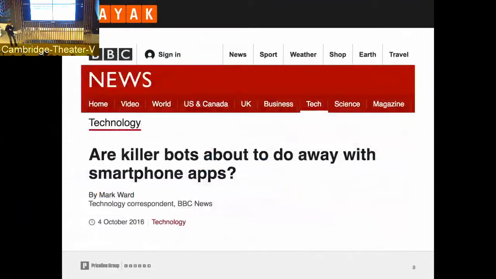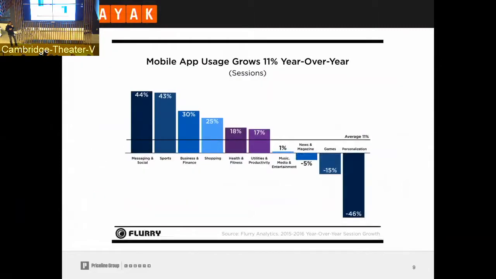So there were the first questions and the first people asking, so this is BBC, so mainstream media from October 2016 saying, are killer bots about to do away with smartphone apps? Is anyone going to have their own smartphone app or will it just be a bot inside somebody else's app? And there is some more data that may back that theory, which is here the mobile app usage growth year over year that shows that basically not only, but the highest growth in app downloads right now is with messaging and social apps, followed by here sports, business, and so on, up to then like games who are more like on a falling streak.